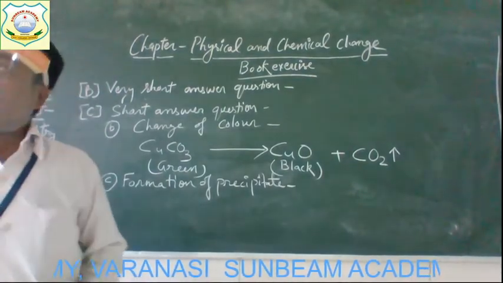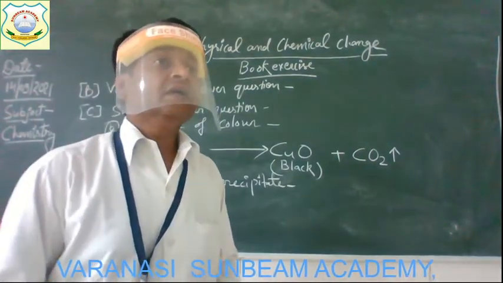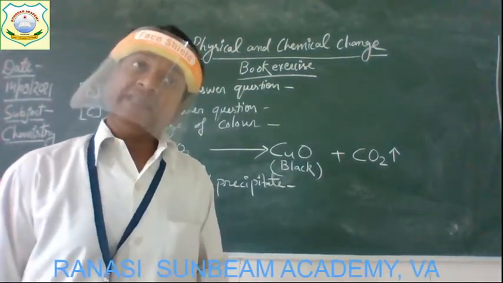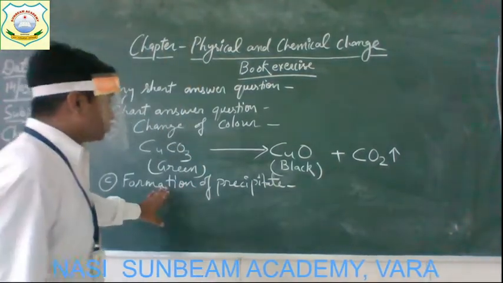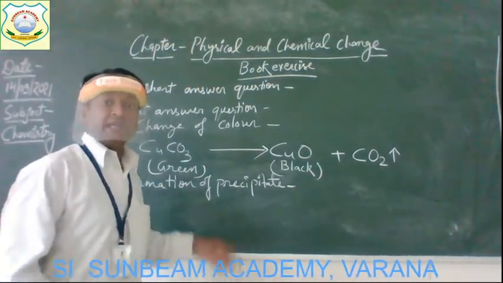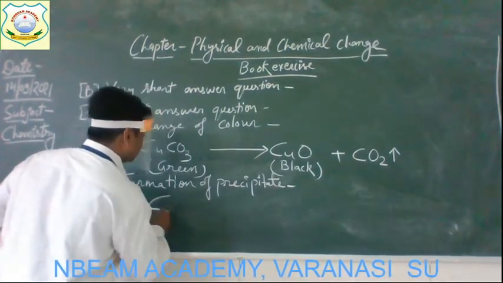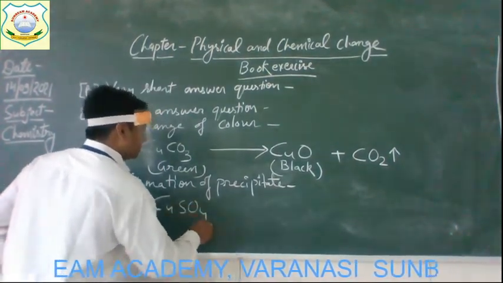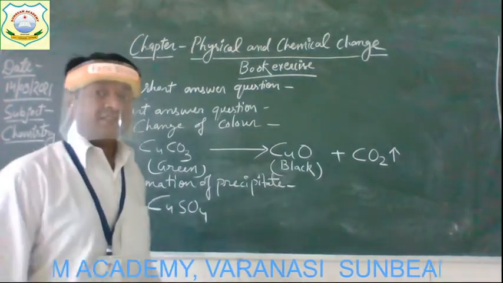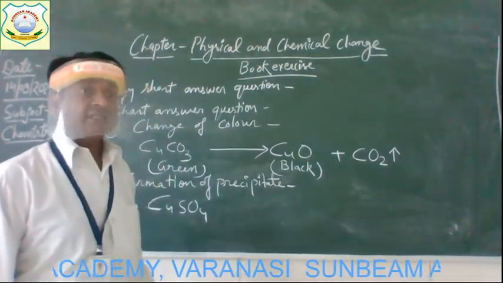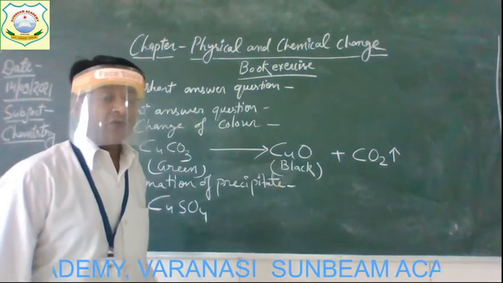Formation of precipitate is also one of the characteristics of a chemical reaction, and to show this property we can take the example of copper sulfate. The formula of copper sulfate is CuSO4.